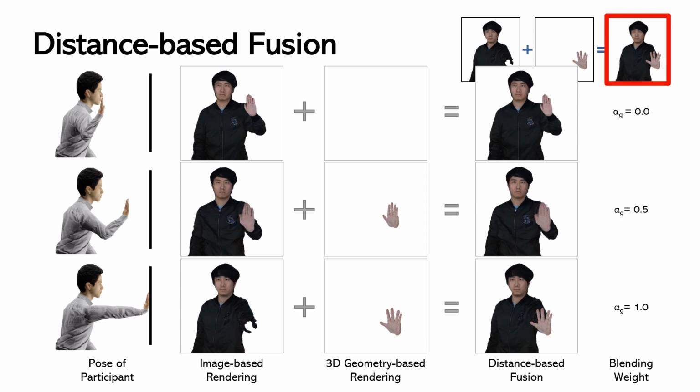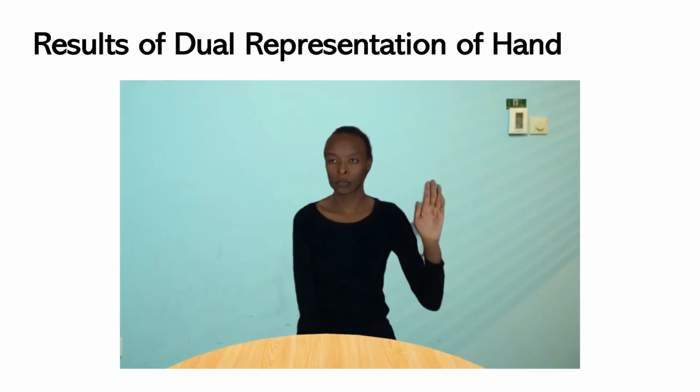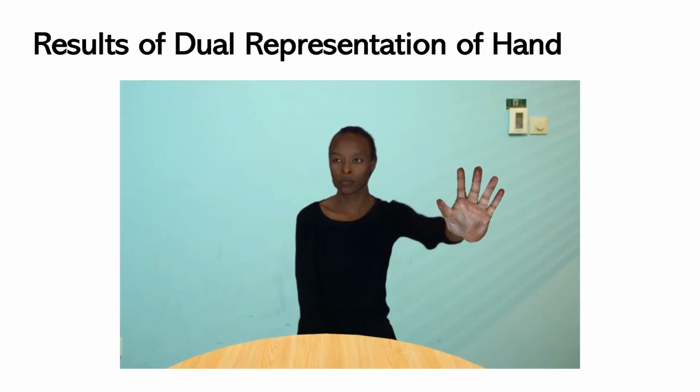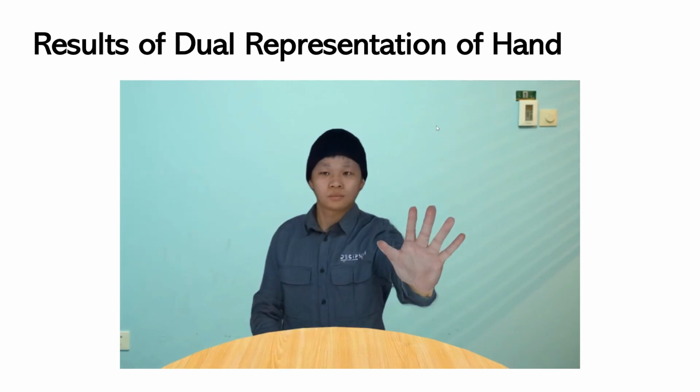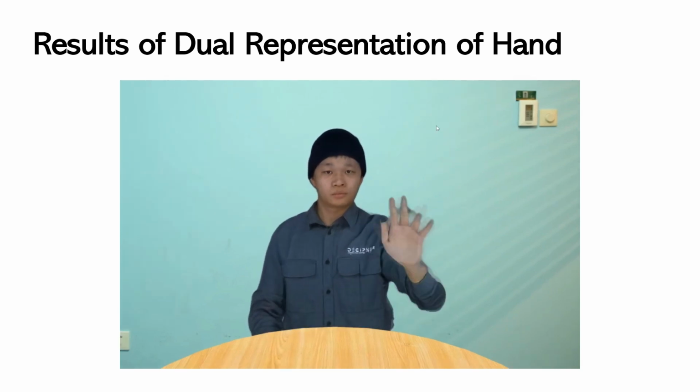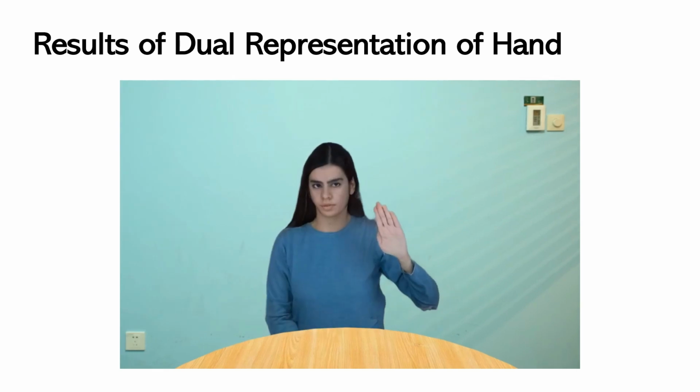For a smooth and seamless visual effect, the blending weight of 3D geometry-based rendering increases as the hand gets closer to the screen. We tested the dual representation of hands with diverse users and proved that our shape and appearance fitting scheme is robust to different skin tones.